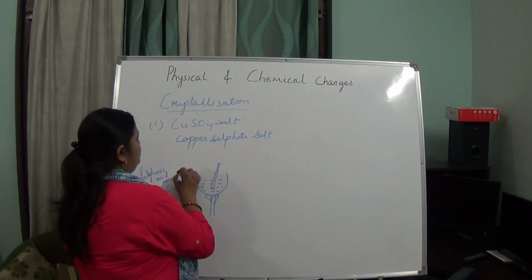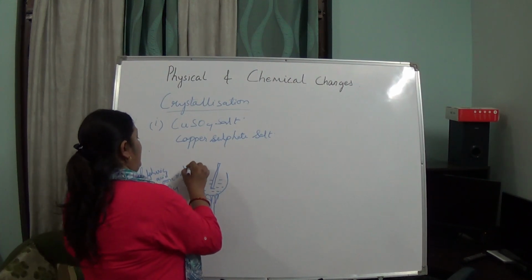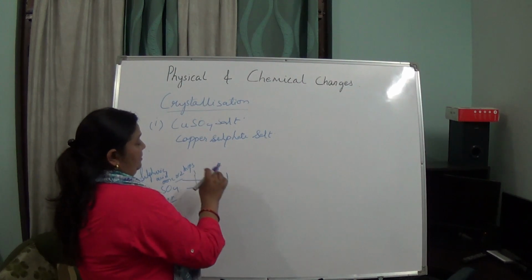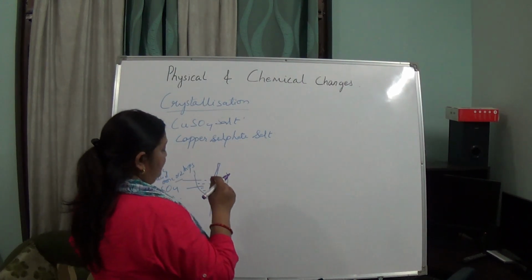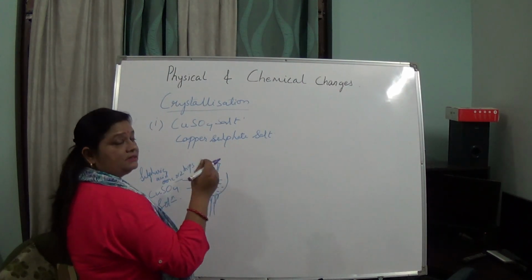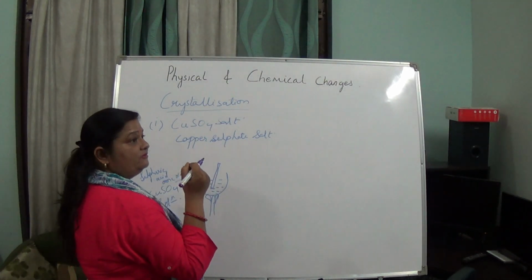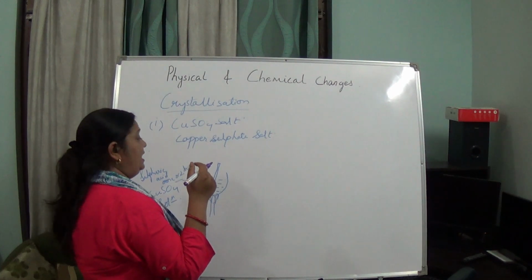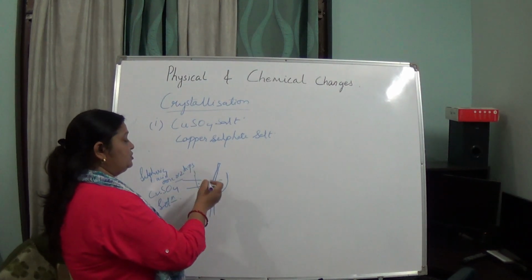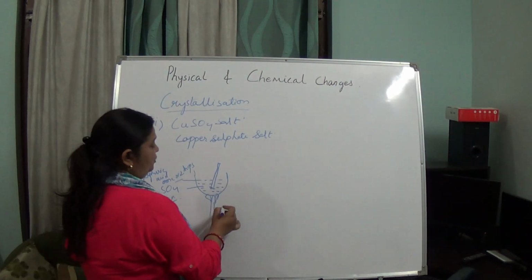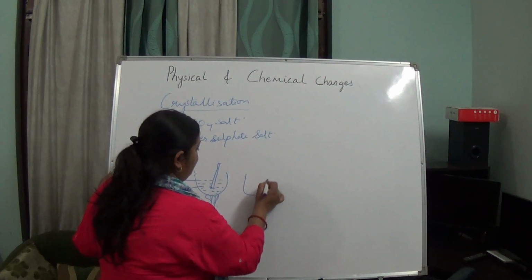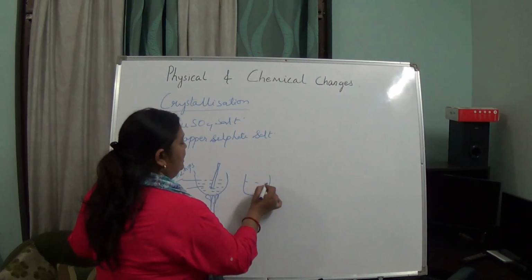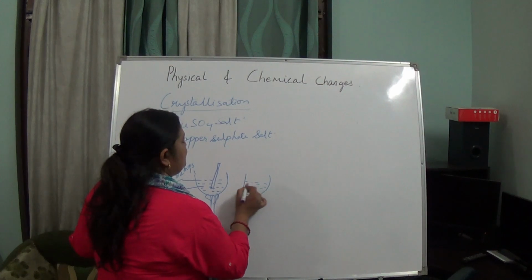Then we will be heating it and stirring it. At a certain time, we will take out the stirrer and just blow over it, and see whether it is drying up or not. If we see some salt portion on the stirrer, we will put off the flame, keep it aside, and leave it for some time.